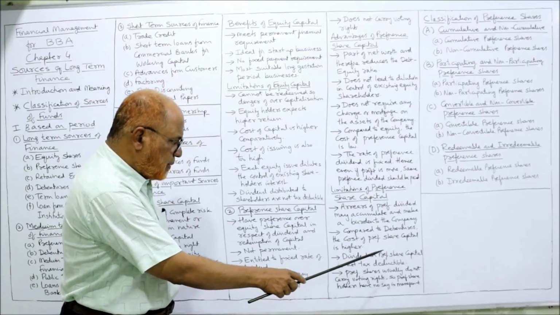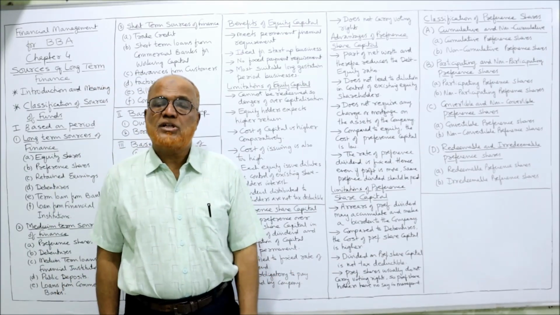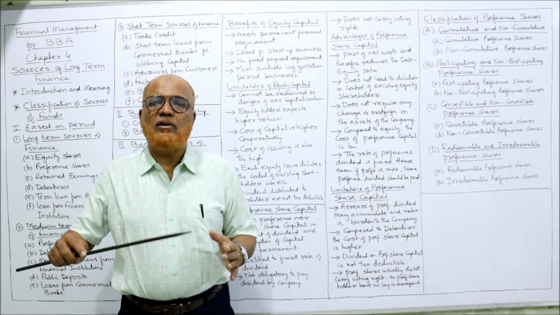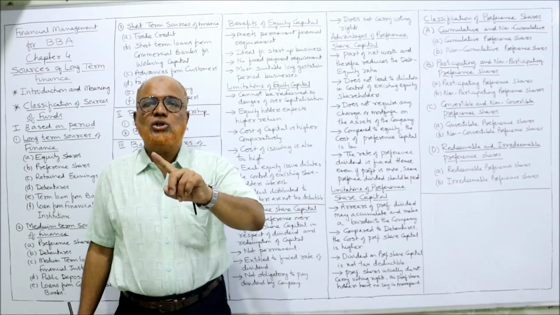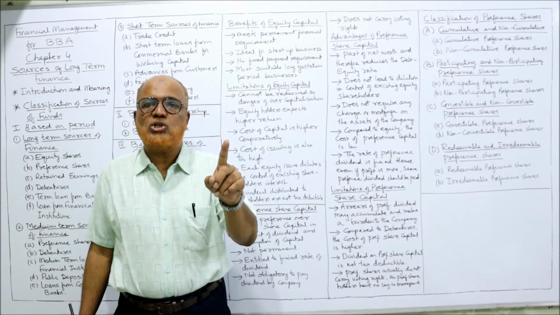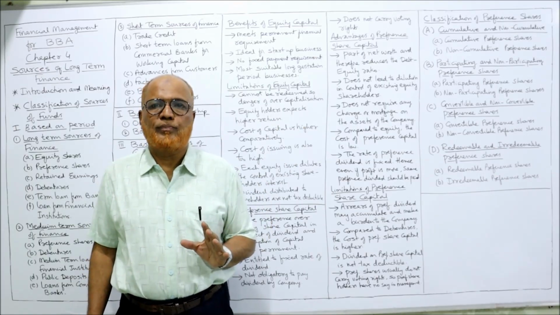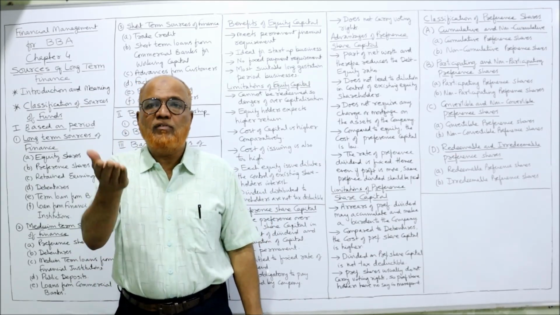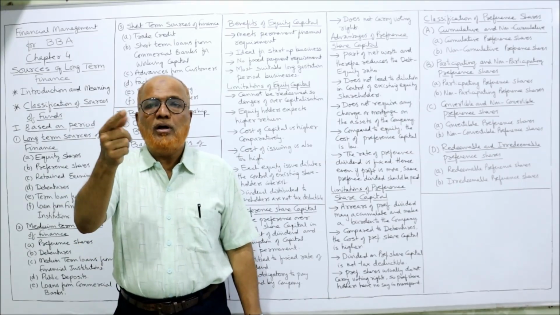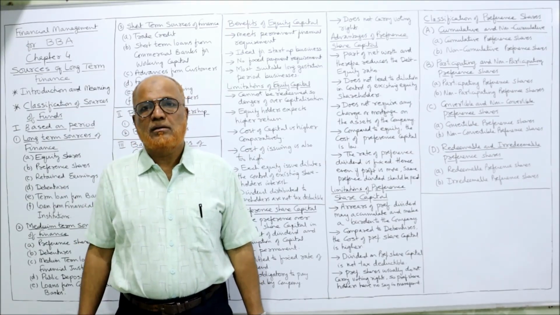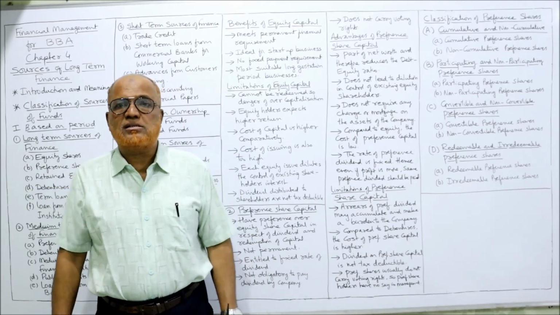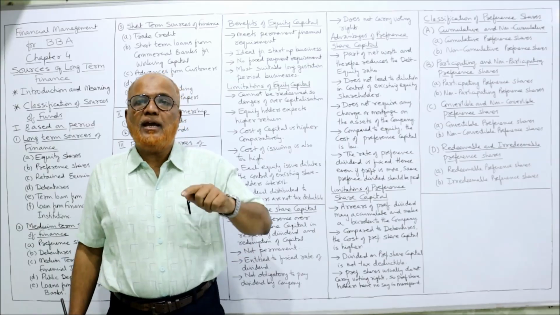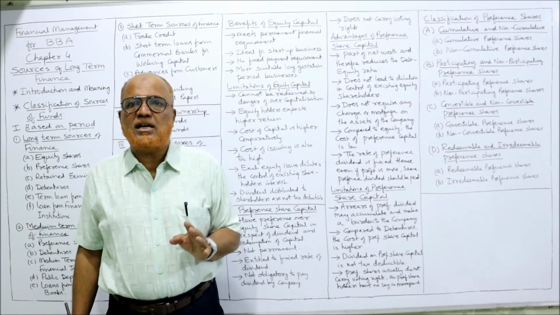Then dividend on preference capital is not tax deductible, just like equity. When the company pays dividend on equity or dividend on preference capital, it is not a deductible expenditure from the income tax point of view. That means when we are not charging it as an expenditure, our profit will be more. When profit is more, we are paying more tax. So our tax liability will increase if we issue preference shares. If we issue debentures, then interest paid on debenture is tax deductible.